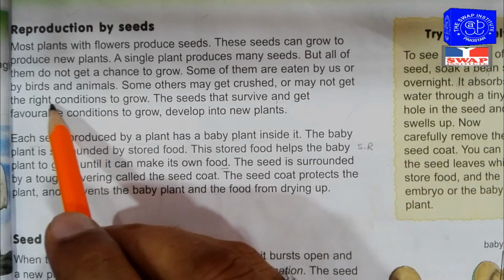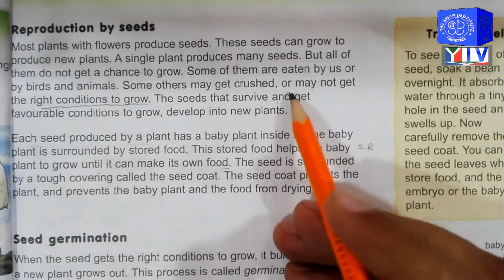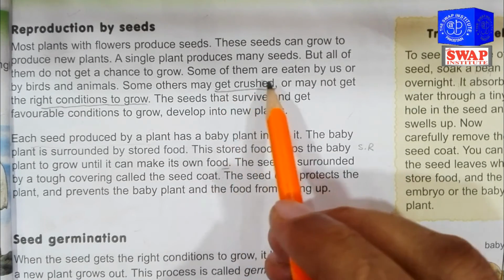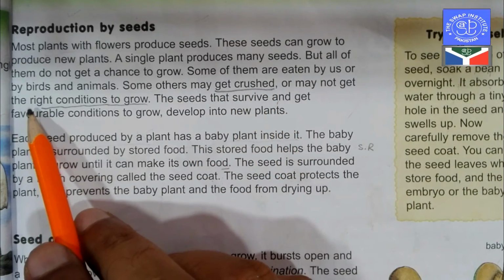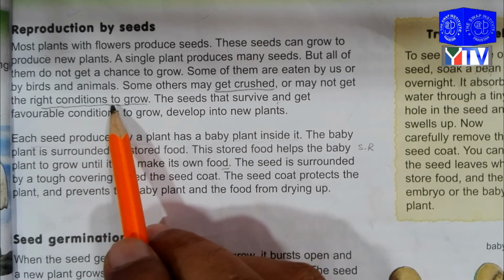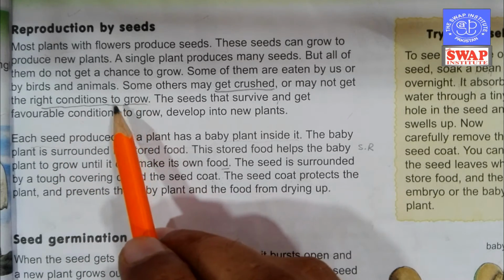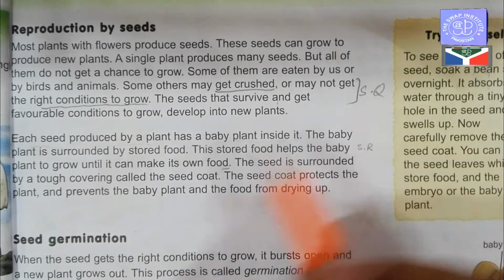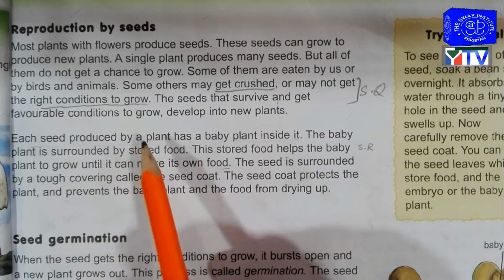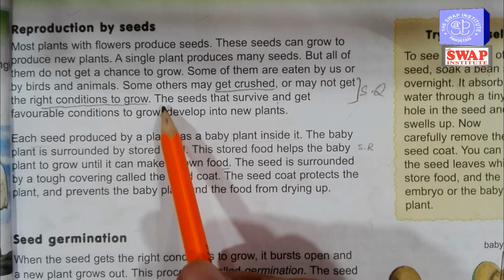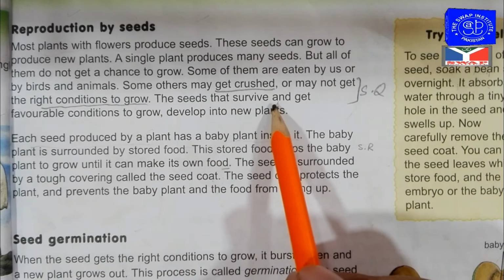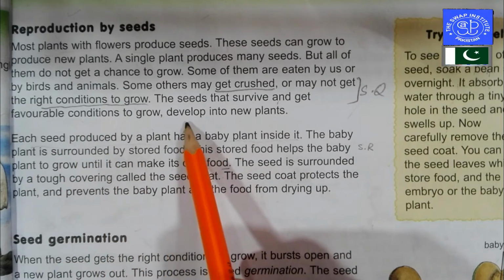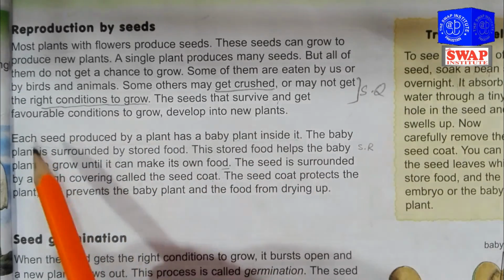These are some necessary things required for a new plant: not get crushed, not get wasted, get the right condition to grow. This is a short question, underlined, and most important for the paper. The seeds that survive and get favorable conditions to grow develop into new plants.